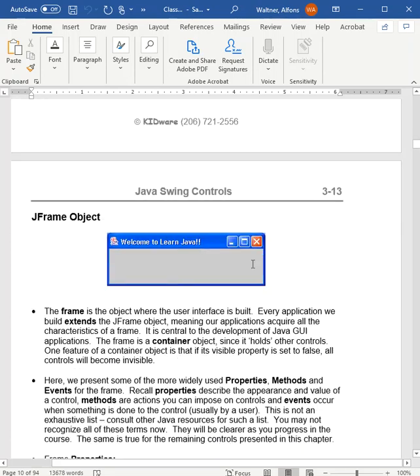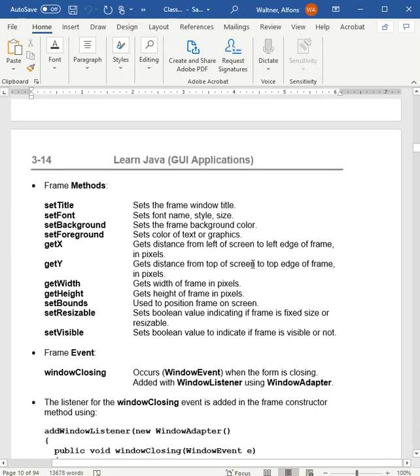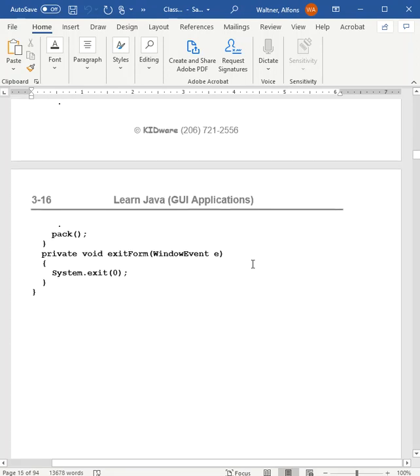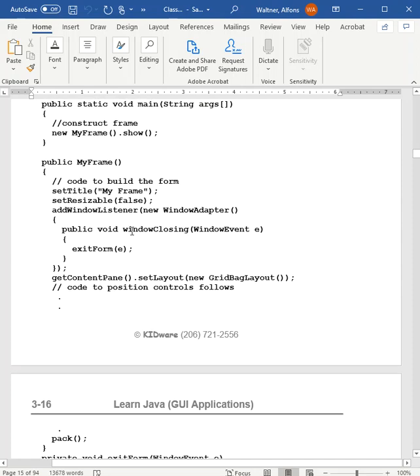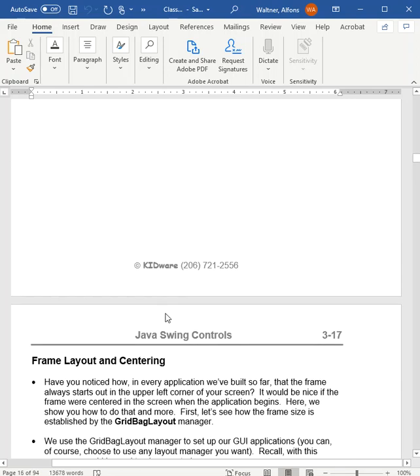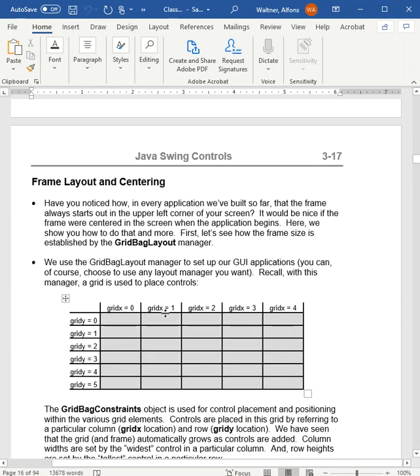And so once again, these are really long programs, so they take a while to go through, and I'll be covering some things, some of which I will do differently. For example, with the exit form, we might not do the exit form with this window closing. Remember, we had a different way of doing that. So the code I demonstrate won't be exactly the same because these are rather old videos.